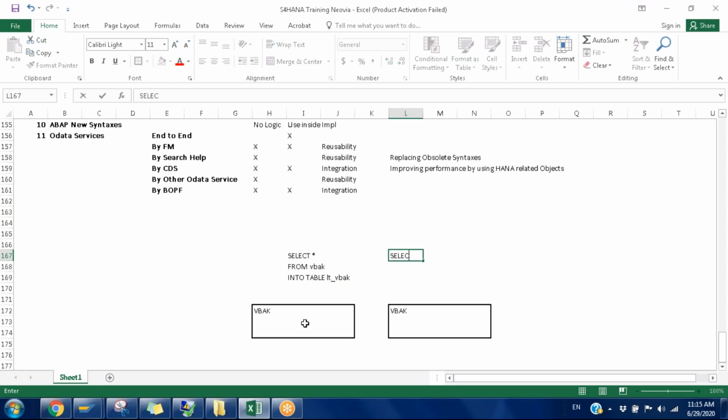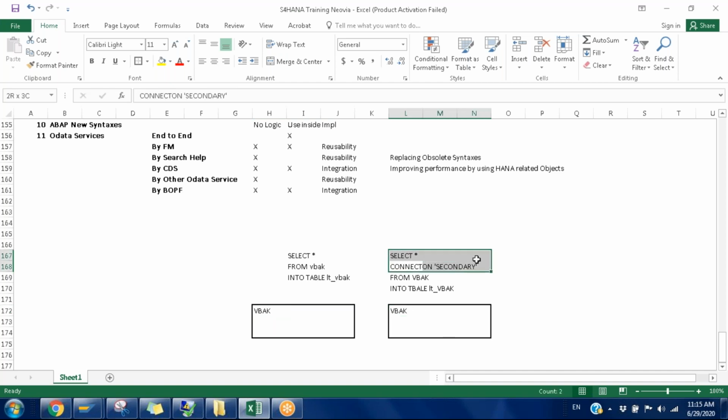And one more thing, select with connection, I can write secondary, like this, from VBAK into table LT_VBAK. If you write this logic, it will query this one. If you write that logic, it will query this particular database. That's it. There is no extra thing we'll do. Only the SQL statement we have to change. The rest of the things remain common.